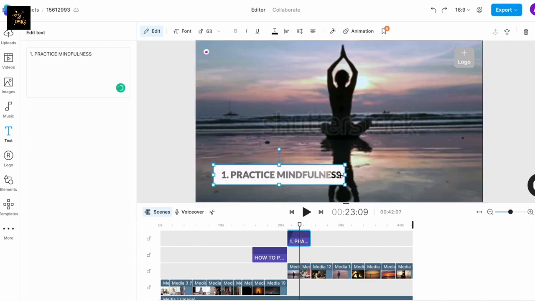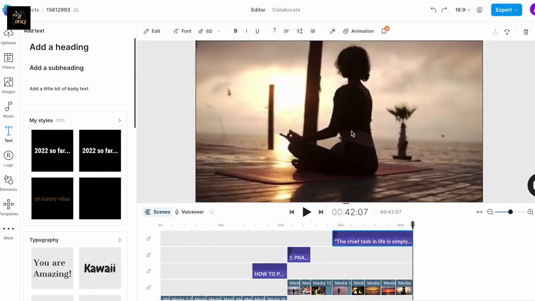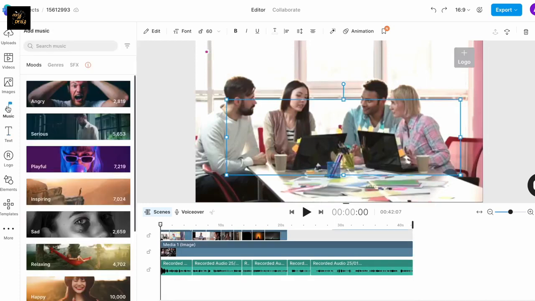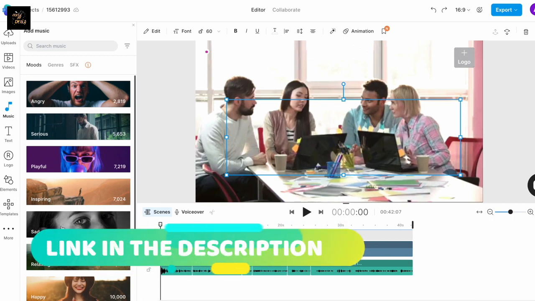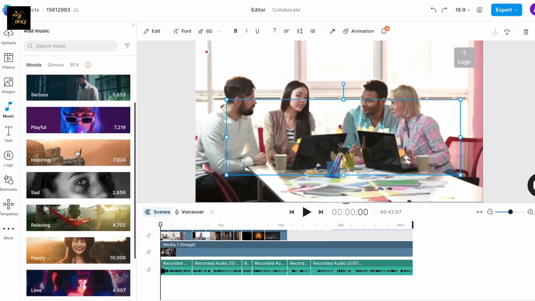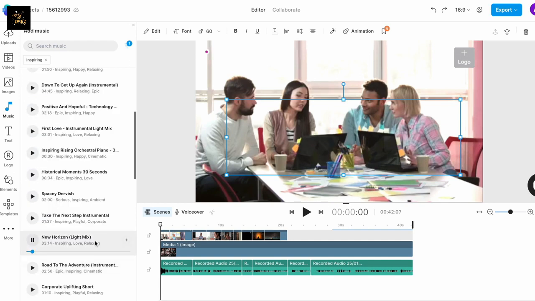Now once you have added all your text, it's time to add your background music. This helps viewers connect better with your video and makes it more engaging. So go to the music tab in the left menu. Here you have a selection of royalty-free music tracks segregated on the basis of mood and genre that you can use for your video. We want the video to inspire and motivate people, so I'm going to choose the inspiring genre and browse through the different tracks.